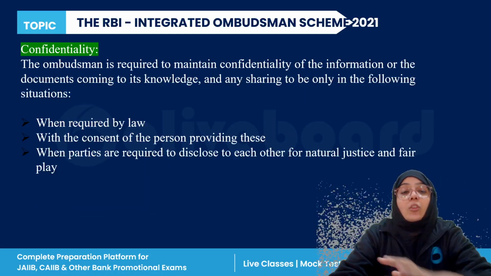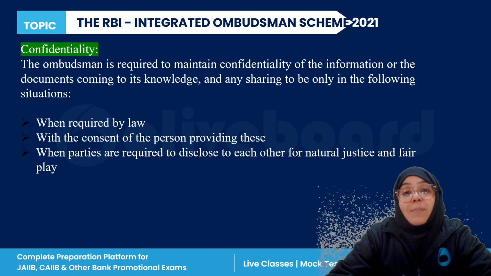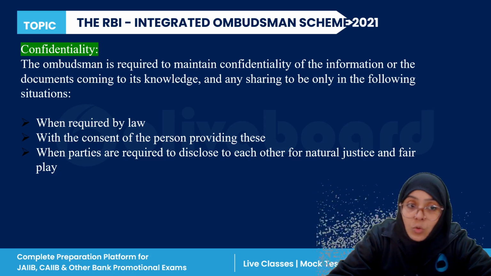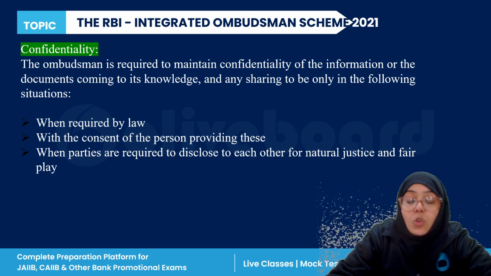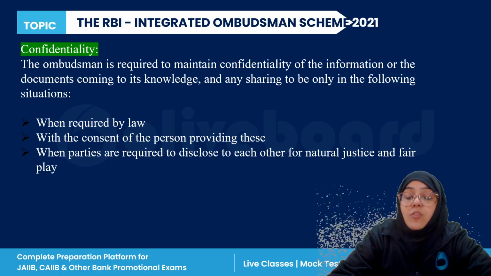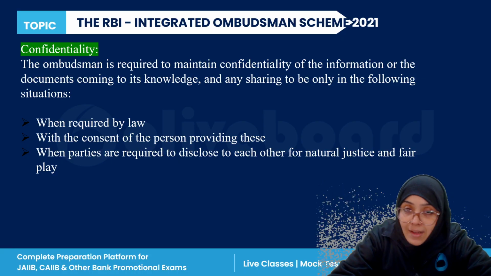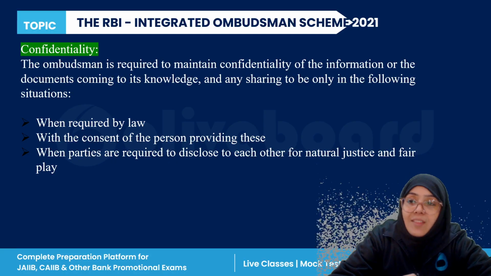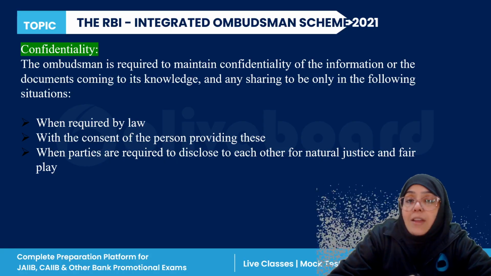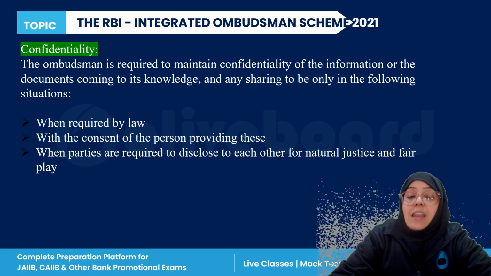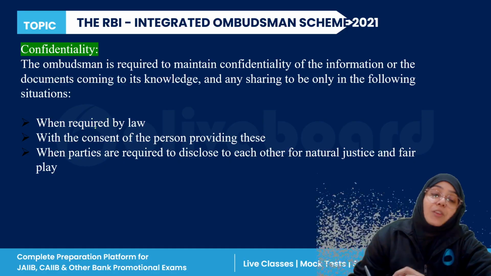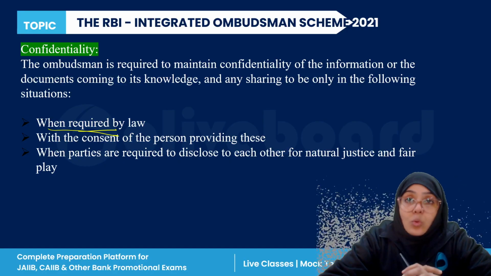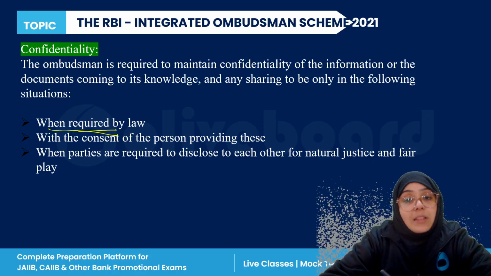Now, next, when we are talking about confidentiality, the ombudsman has to maintain the confidentiality of each and every piece of information. The ombudsman is required to maintain the confidentiality of each and every document, right? But in certain circumstances sharing is allowed. Under which circumstances is it allowed to share? First of all, when it is required by law. When there is a court or income tax order to the ombudsman that you have to reveal the information,